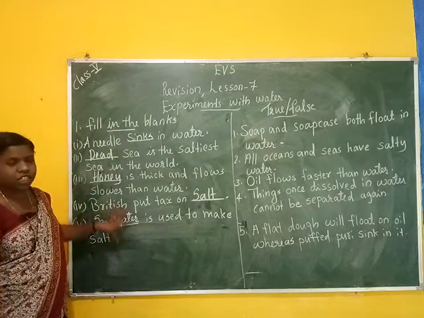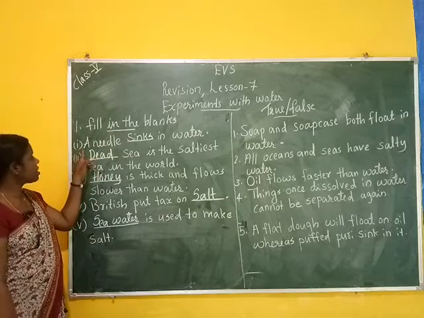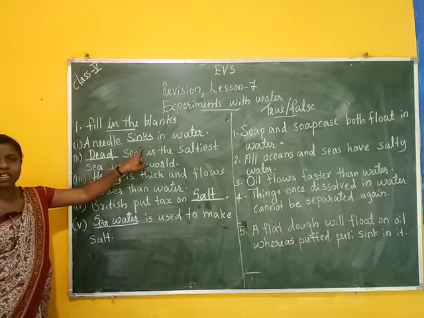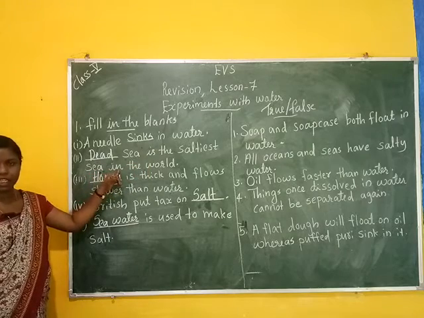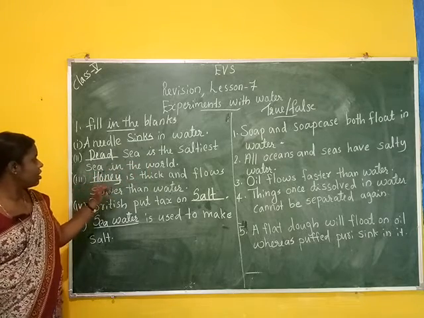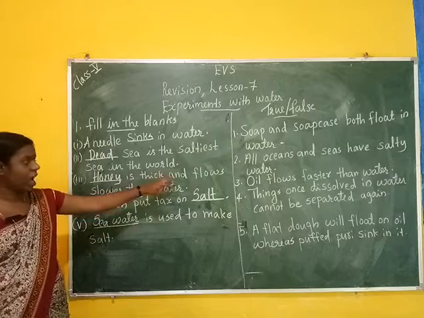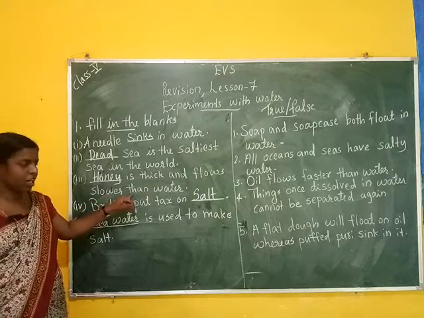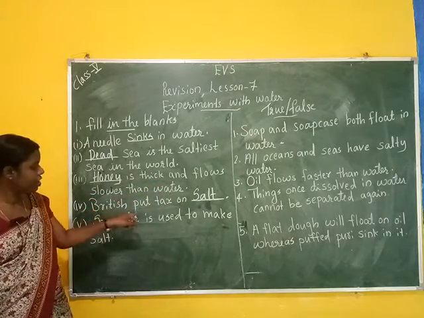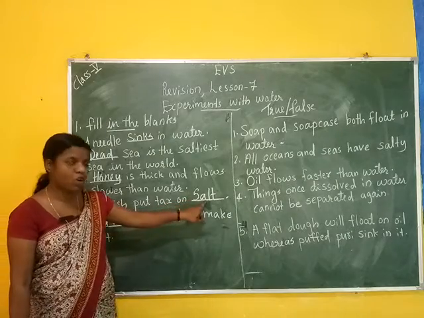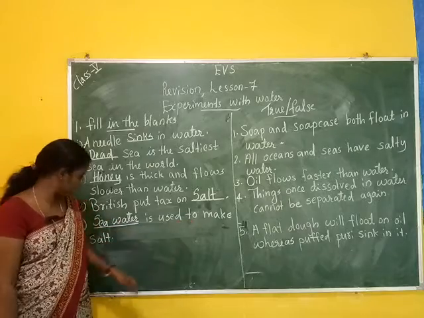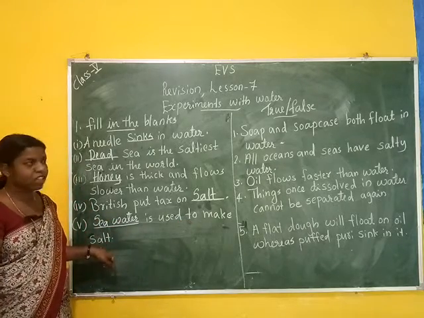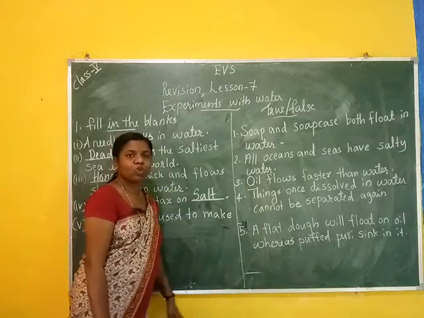Then once more, read this, fill in the blanks. First question, a needle sinks in water. Dead Sea is the saltiest sea in the world. Then third, honey is thick and flows slower than water. Fourth, British put tax on salt. Then fifth, sea water is used to make salt. Understood? Then next, write true or false.